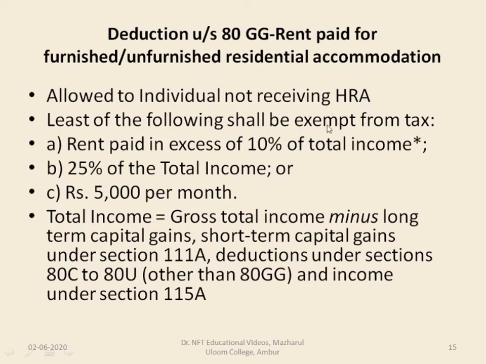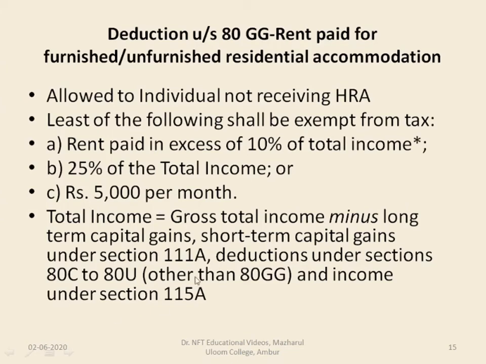Least of the following shall be exempt from tax. A. Rent paid in excess of 10% of total income. B. 25% of total income, and C. 5,000 per month. So total income is gross total income minus long-term capital gains, short-term capital gains, deduction under section 80C to 80U, and income under section 115A.